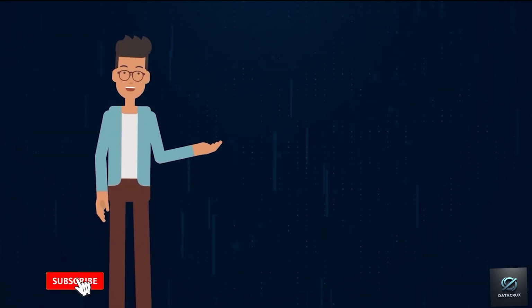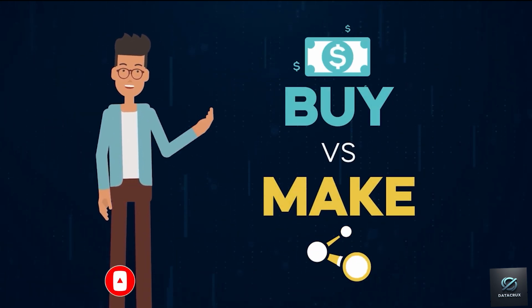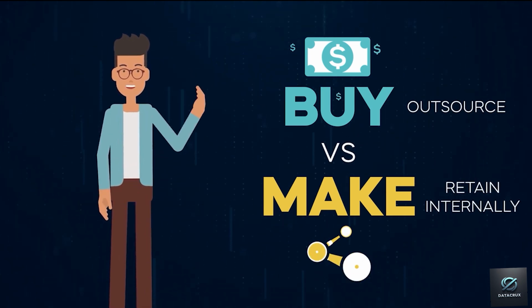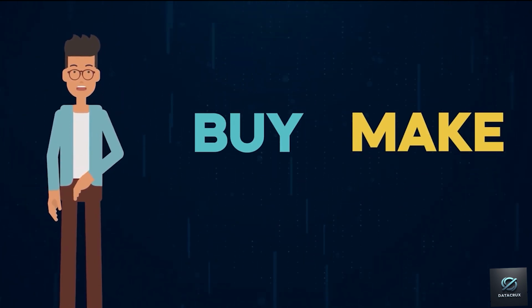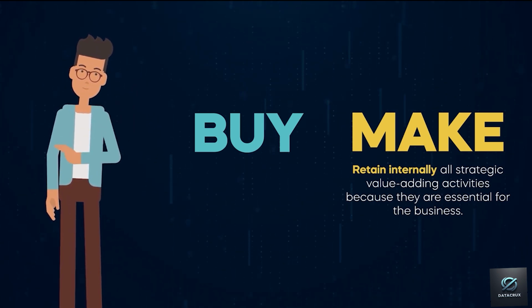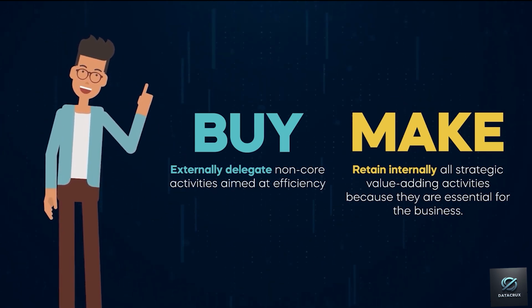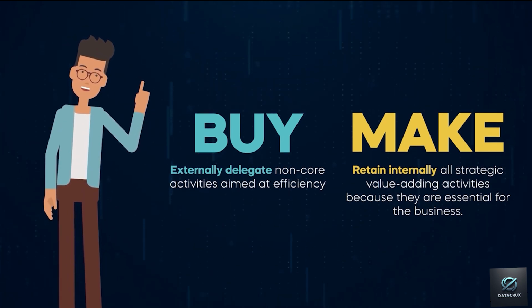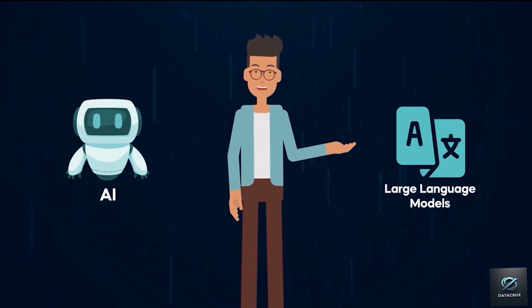One of the eternal dilemmas in the business world is known as buy versus make. This decision determines whether to outsource specific company processes or retain them internally. The golden rule MBA graduates are taught is that a company should try to retain internally all strategic value-adding activities because they are essential for the business. In turn, management can externally delegate non-core activities aimed at efficiency. All of that's great. But when discussing AI and large language models, the situation is unique.